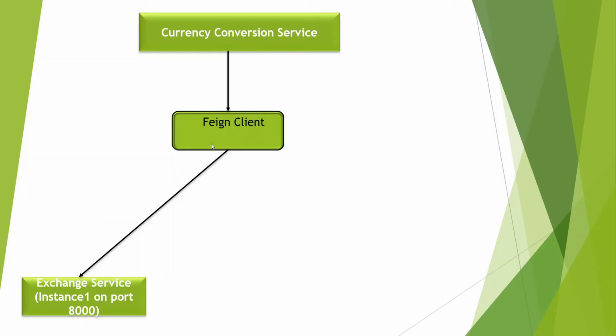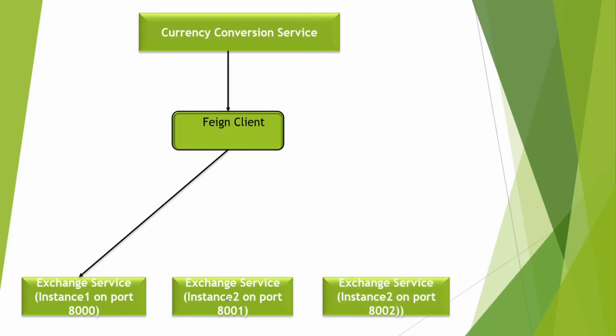The exchange service can be scaled up, running on port 8001 as instance 2, then instance 3, instance 4, and the Feign client will have to communicate with all the exchange service instances, right?